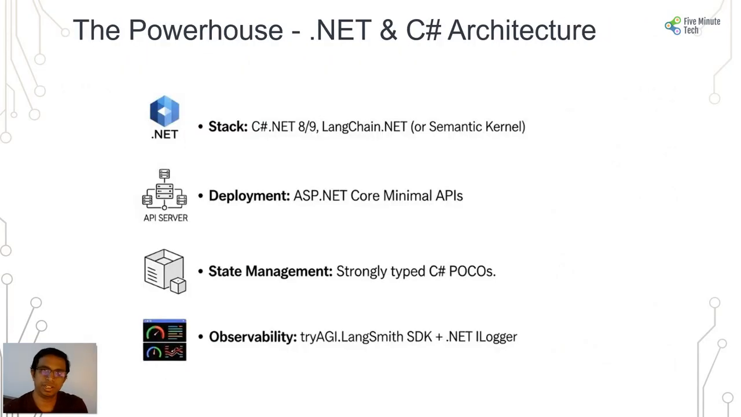Next is the .NET. In the .NET system, we will have .NET Core 8. I think we will be doing it with 9, but we'll see if we can do it in 8, using LangChain.NET, and the deployment will be in ASP.NET Core minimal APIs. State management will be strongly typed C# POCOs, which we'll be using. Observability will be through the tryAGI.LangSmith SDK and the .NET Logger.